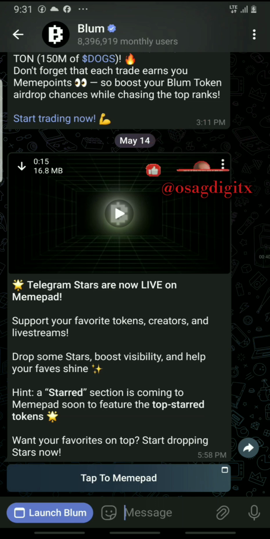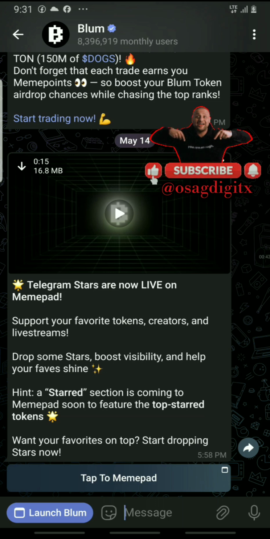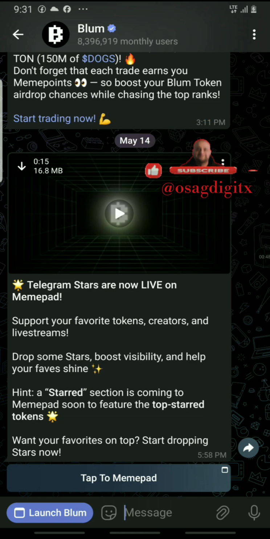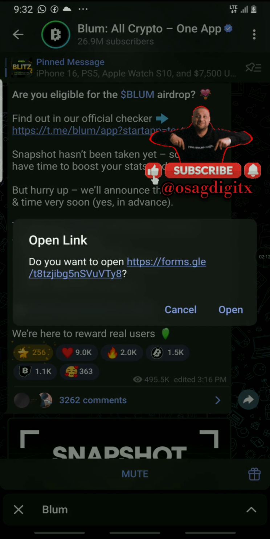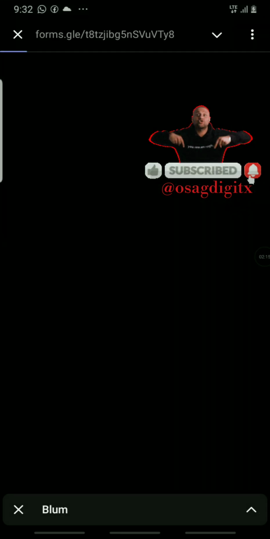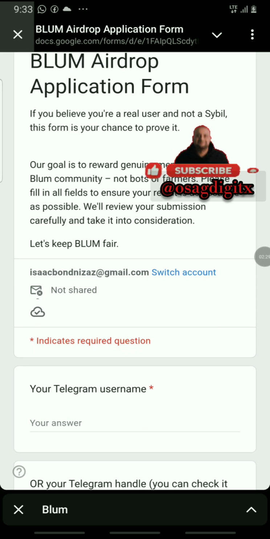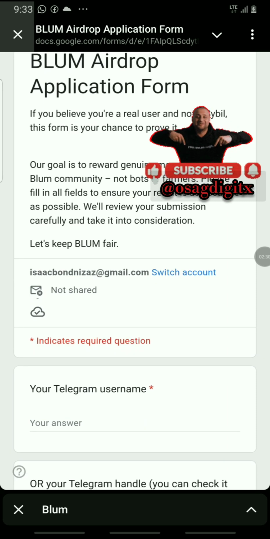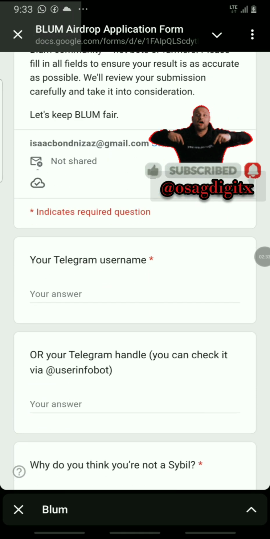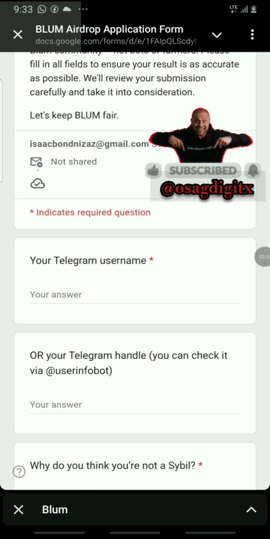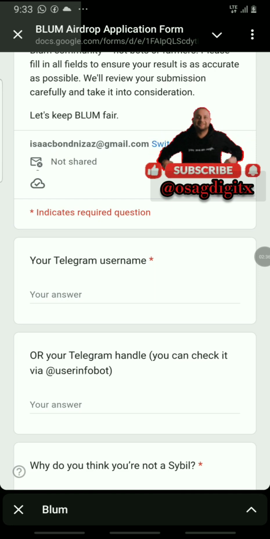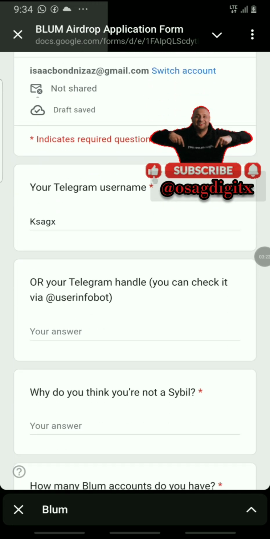You're going to see how to trade, how to purchase or get a minimum of 750 meme points up to 3000 meme points. All right, so we're going to click on it, then open. The Bloom airdrop application form is here. This is the email to sign into our Bloom airdrop. So what we're going to do is click on your Telegram username, my Telegram username. All right, so we're going to scroll down.